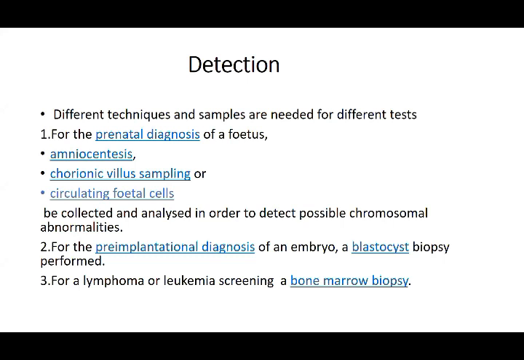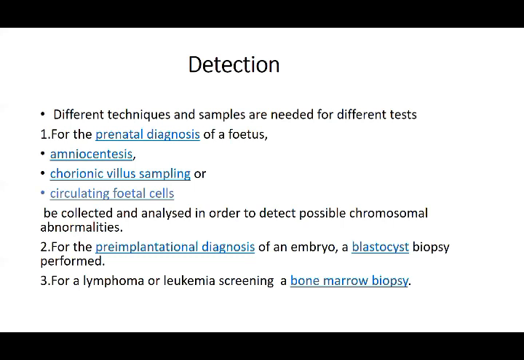And karyotyping is specific for genetic testing, and then you can have the DNA analysis, which is again for the genetic abnormalities. Otherwise, these are the general tests: amniocentesis, CVS, circulating fetal cells, pre-implantation, bone marrow. All these are for any sorts of abnormalities, whether environmental, multifactorial, or genetic. And that finishes the birth defects and the tests we have already done. What are the different types of tests that can be done?